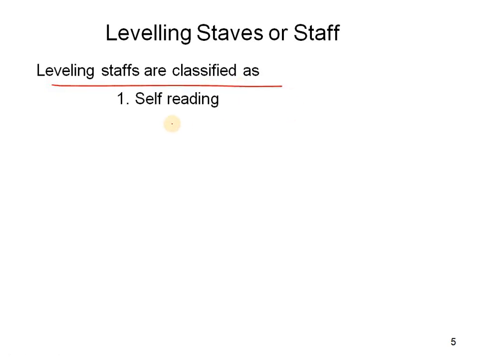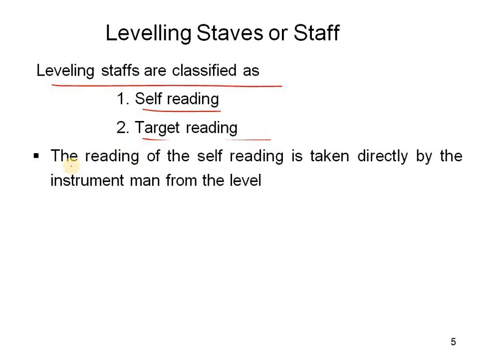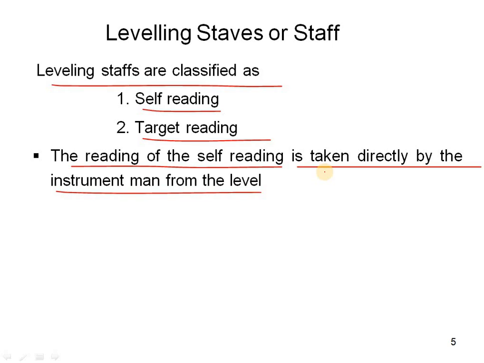Leveling staffs are classified into self-reading and target reading staffs. In the self-reading staff, the reading is taken directly by the instrument man from the level. That means a person at the instrument takes the measurement directly.